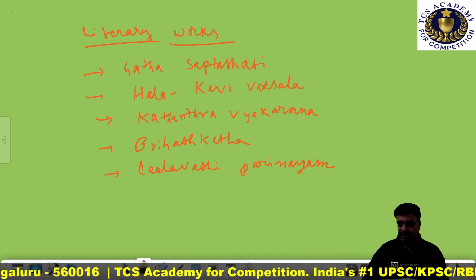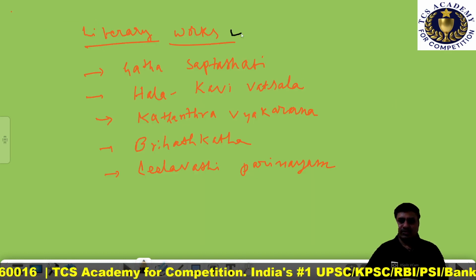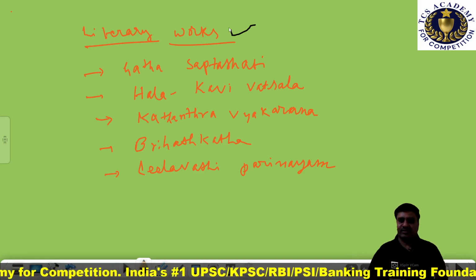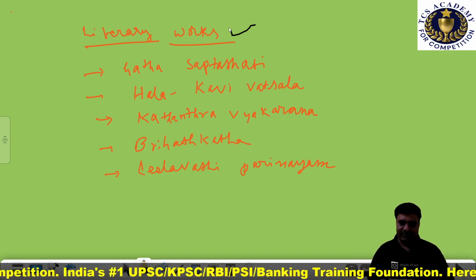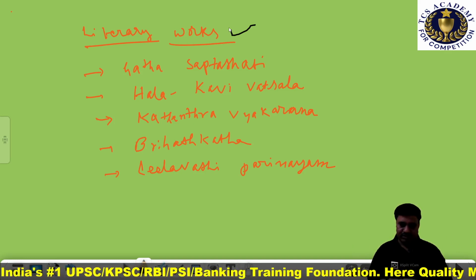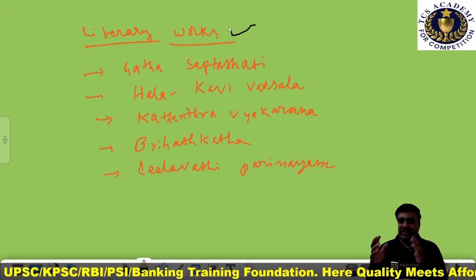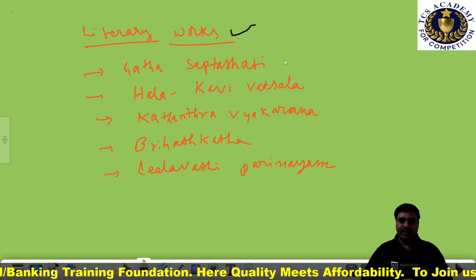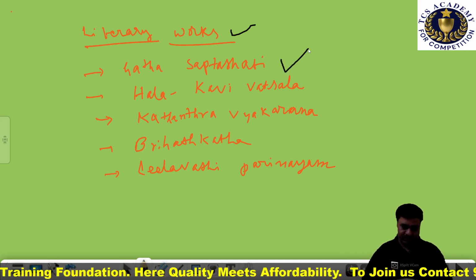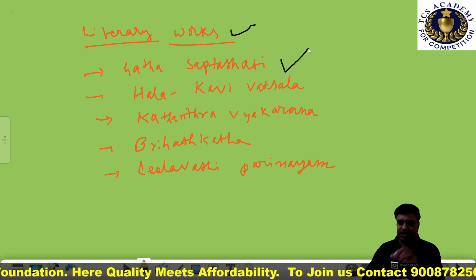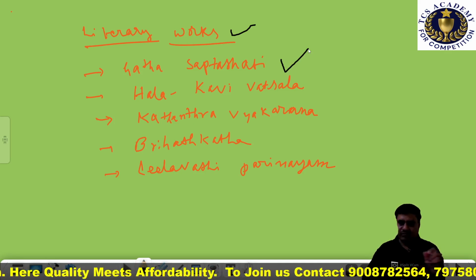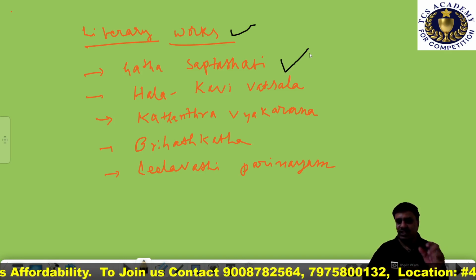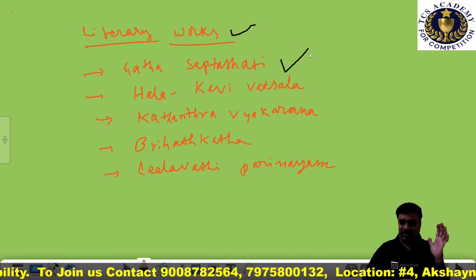Dear friends, now let's understand some of the literary works produced during the time of the Satavahana dynasty, with which we can understand its history. The first important literary work is Gatha Saptashati, produced by the 17th king of the Satavahana dynasty, called Hala.